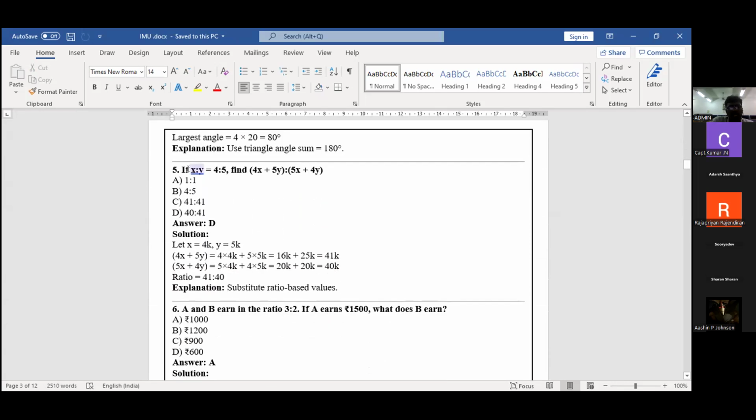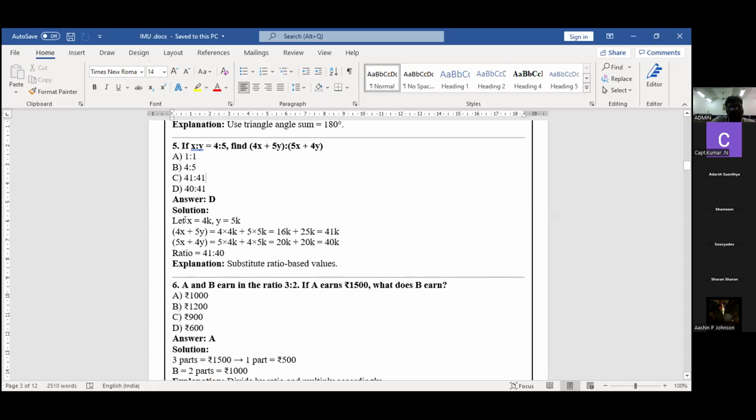First one, see, x is to y is 4 is to 5 only, and this is the question. See the answer. First, I want to find the x value. What is the x value? X is to y is nothing but 4 is to 5 only. We know very well about this. So x value is 4k. 4k is nothing but a constant value. Y is nothing but 5k. Okay, right. Now I'm going to substitute here.